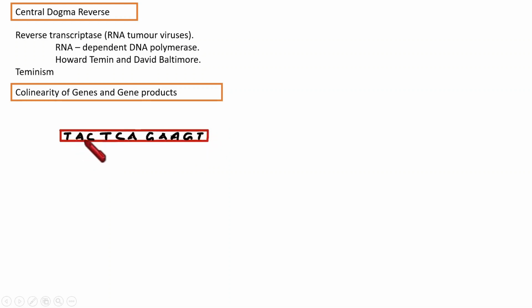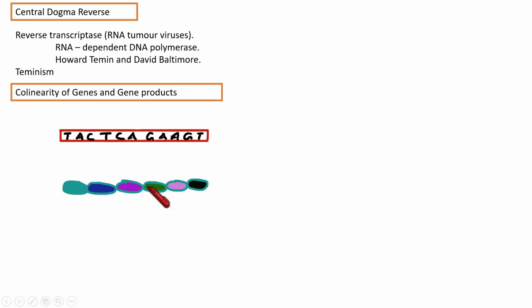This is one nucleotide, this is another one, in this way. And based on the nucleotide sequence in the DNA, corresponding amino acids are added up in the protein. So that is collinearity. Clear?